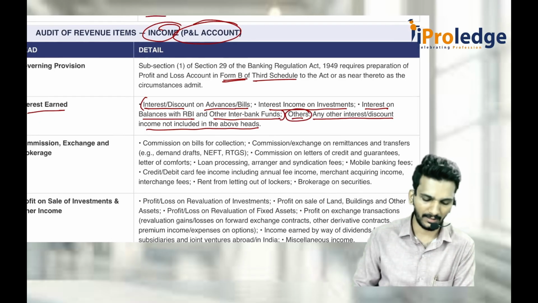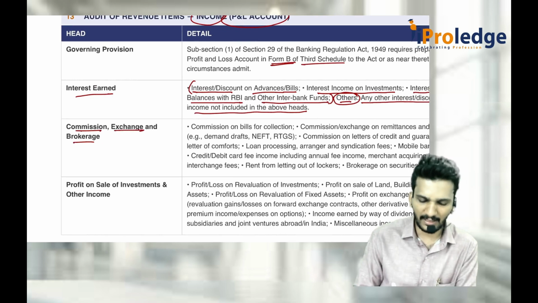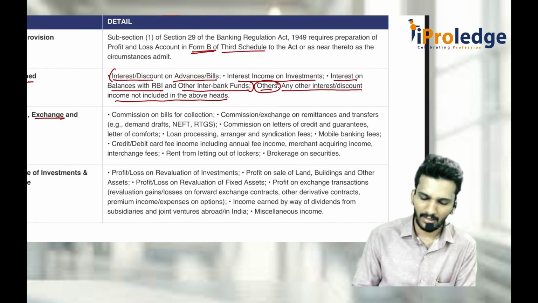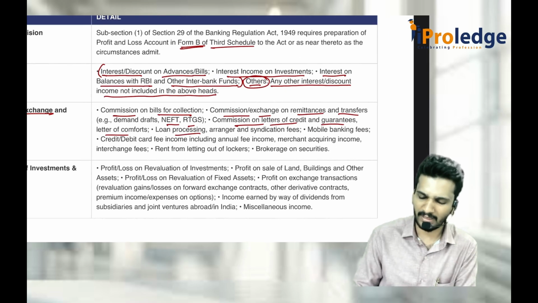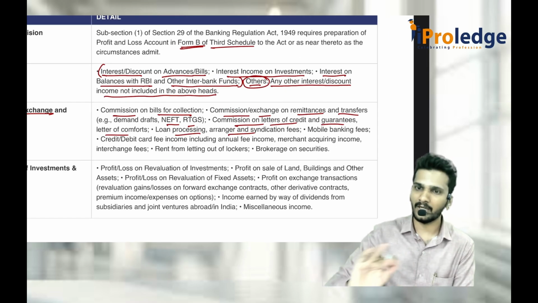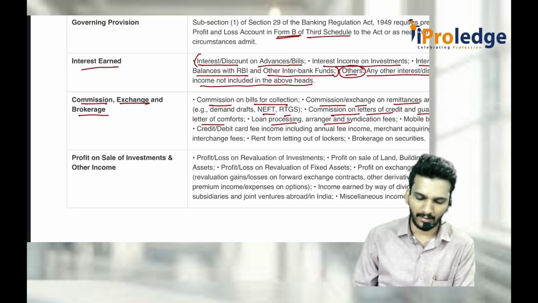You should check that. Again, commission, exchange and brokerage: commission on bills for exchange, commission or exchange on remittance and transfer, NEFT, RTGS, commission on LOC, guarantee, letter of comfort, loan processing, etc. That should also be recorded separately as commission or exchange.